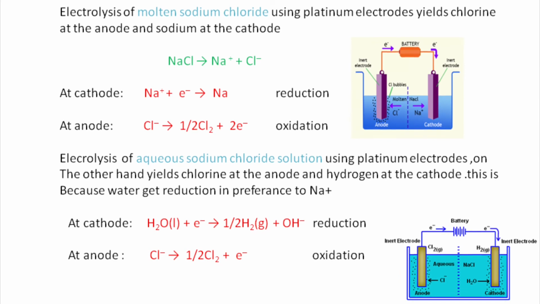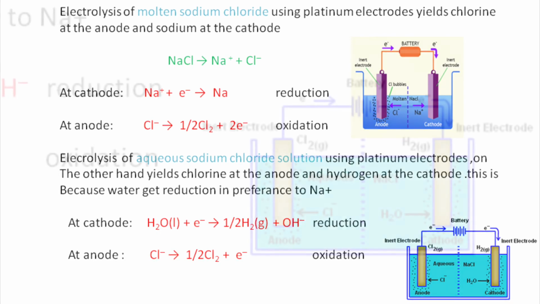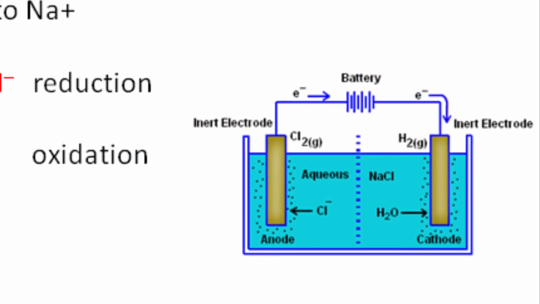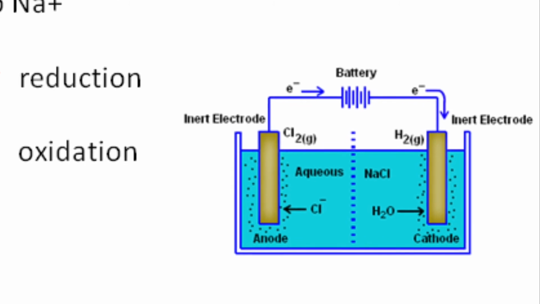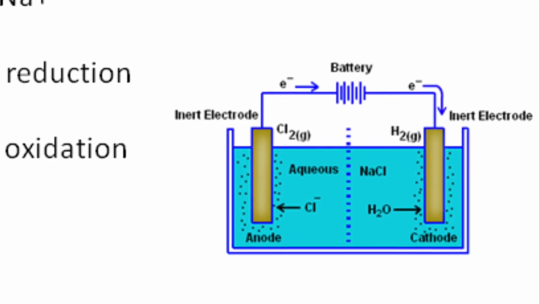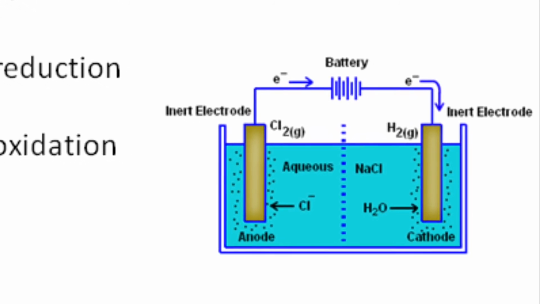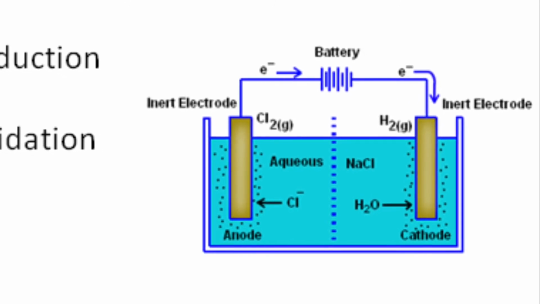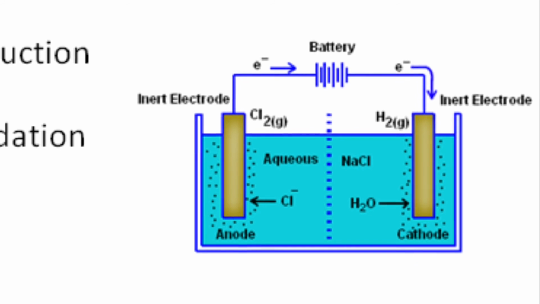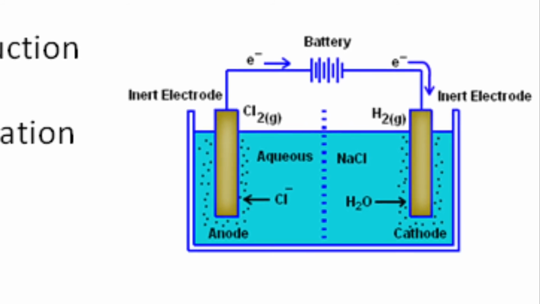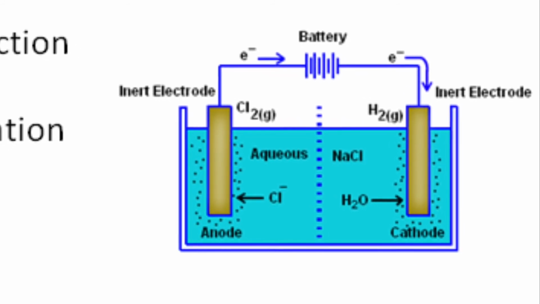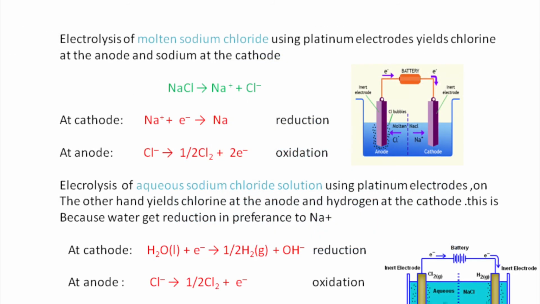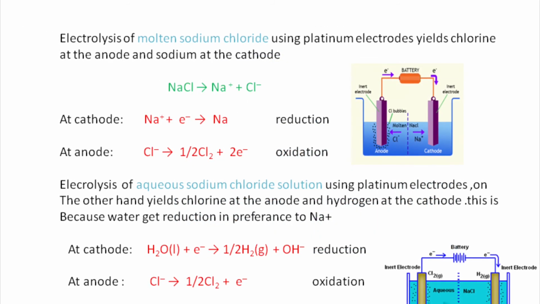So, at anode, chlorine is discharged, but at the cathode, water gets reduced in preference to Na plus ions. So, hydrogen is liberated at the cathode. That is the difference between the electrolysis of molten sodium chloride and aqueous sodium chloride solution.